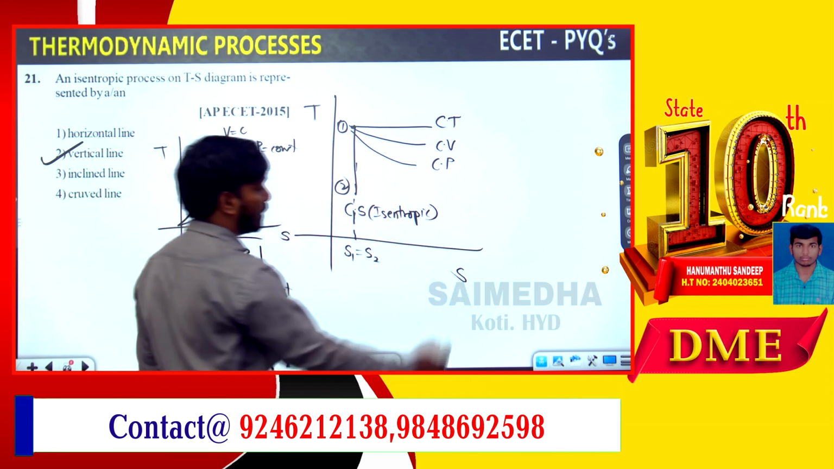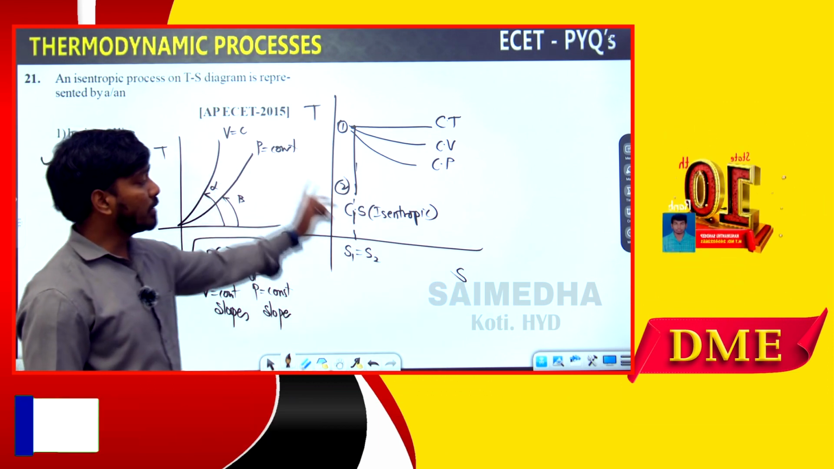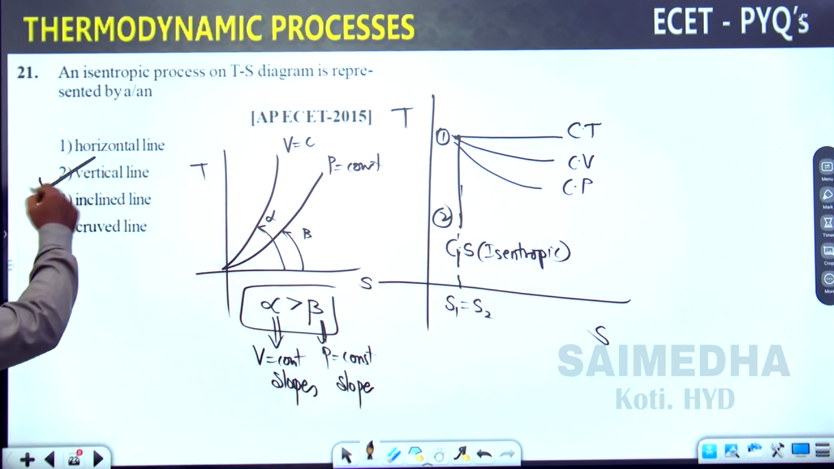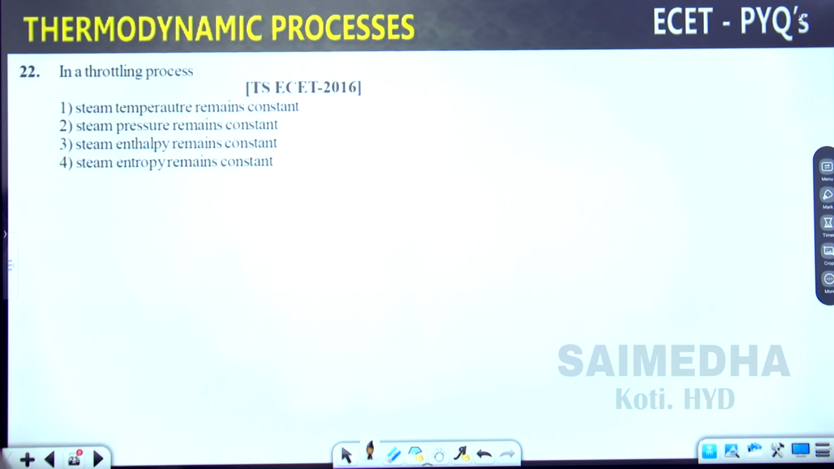The question asked is, over the temperature versus entropy diagram, is the isentropic line horizontal or vertical? It is a vertical line. Okay, go for the next question.